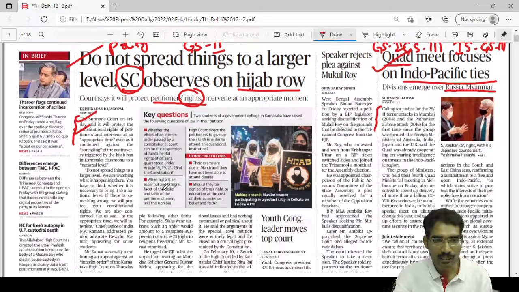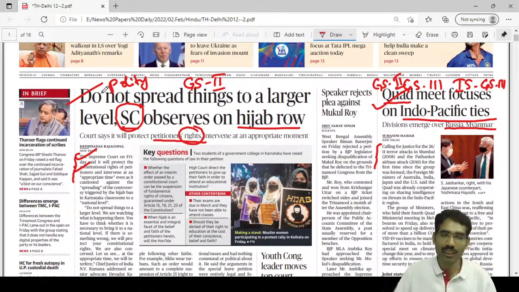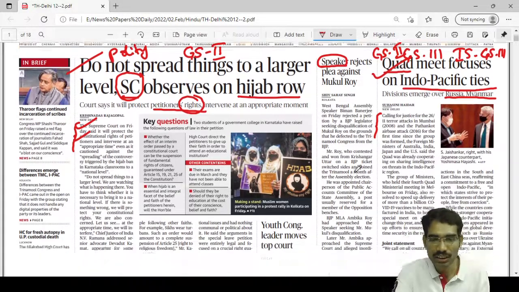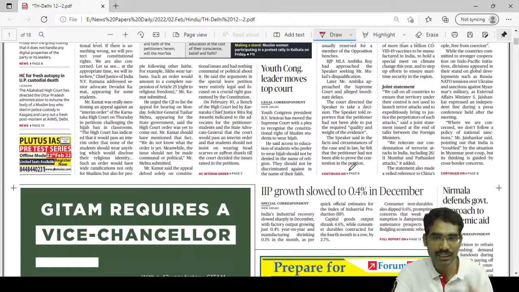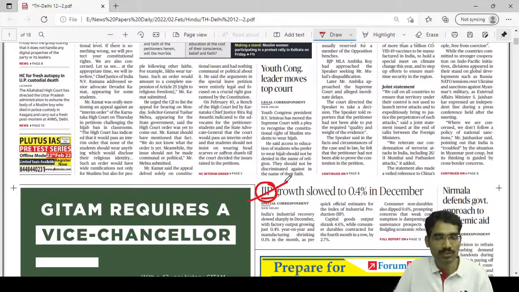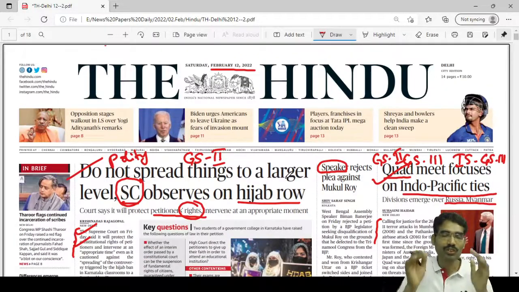Once it is done, in the third round, whatever you feel is left out, just glance through the entire paper. For example, in the front page, you have selected this, you have read it. You have selected this and you have read it. And if you feel something, Speaker rejects, something related to the Speaker, that means GS2, polity related. If you want to read, you continue and you finish it. So this is the third round, select and read it. IIP growth, already you have selected in the economy, so IIP growth slowed. You select and read it in the third round. So this is how you have to approach newspaper reading.